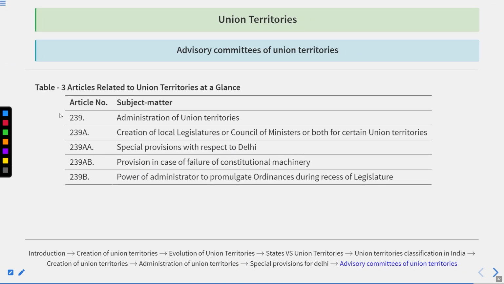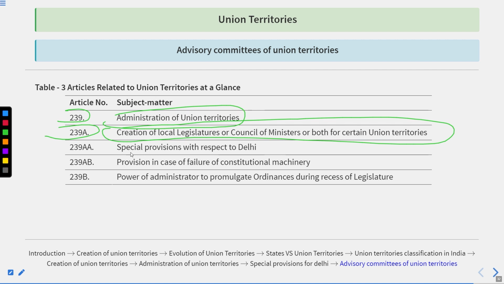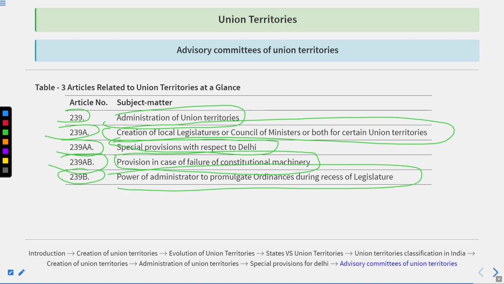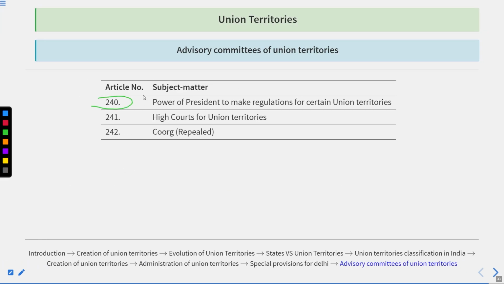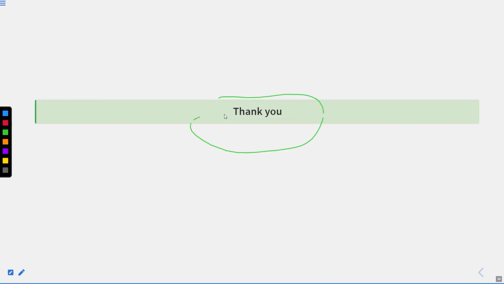If we look at the articles at a glance: 239, administration of union territory. 239A, creation of local legislature or council of ministers or both for certain union territories. 239AA, special provisions with respect to Delhi. 239AB, provision in case of failure of constitutional machinery. 239B, power of administrator to promulgate ordinances during the recess of legislature. 240, power of president to make regulations for certain union territories. 241, high courts for union territories. 242, Coorg, repealed. So students, here we have finished this.